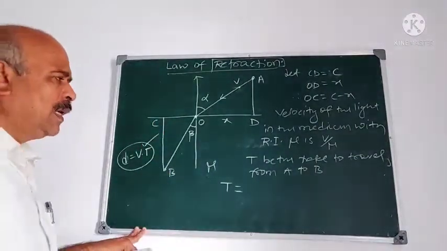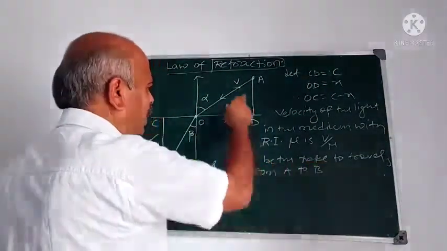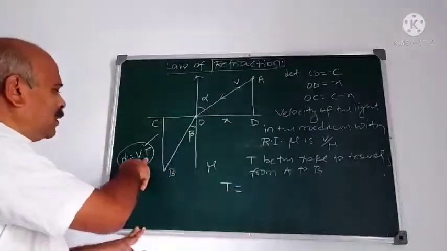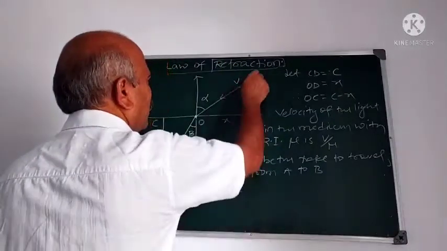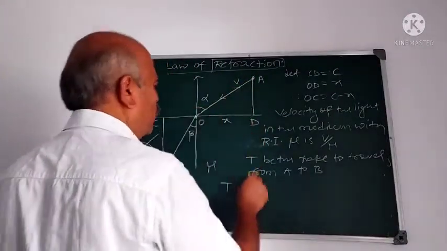Important. T is the time taken to travel from A to B. Then what is T? T is distance upon velocity. So what is the distance? This distance is OA. What is OA?